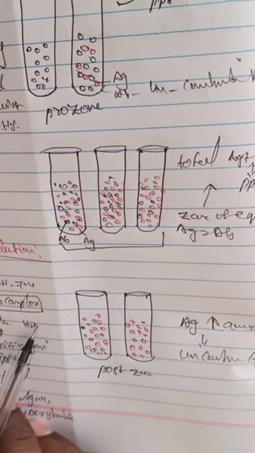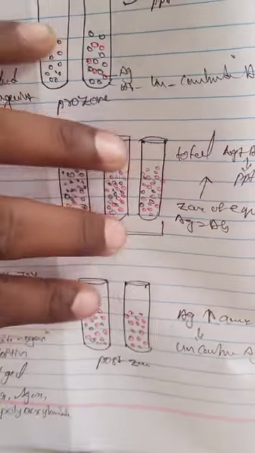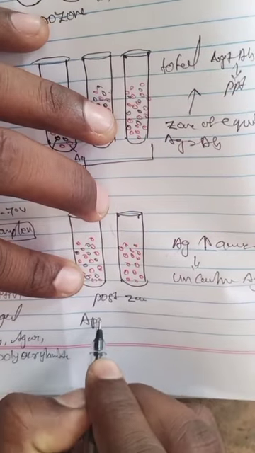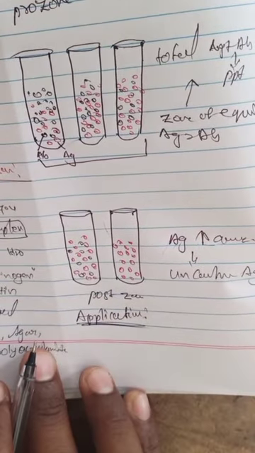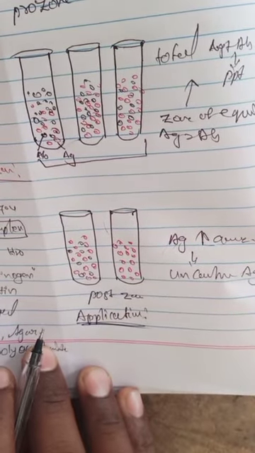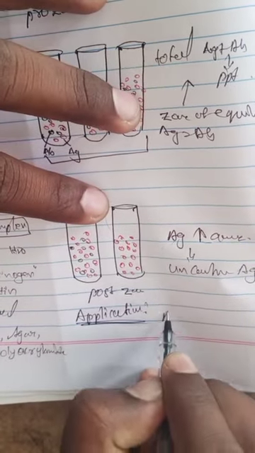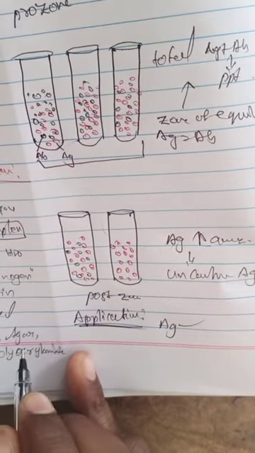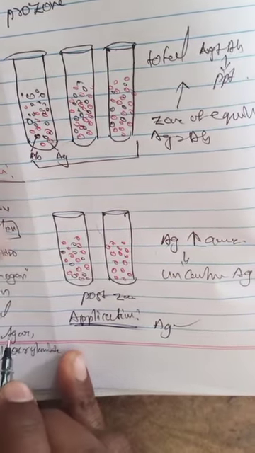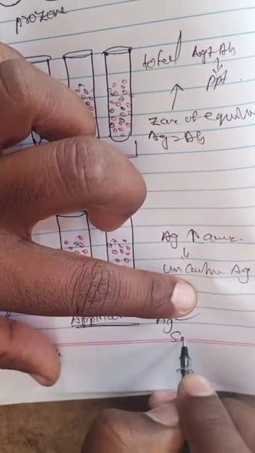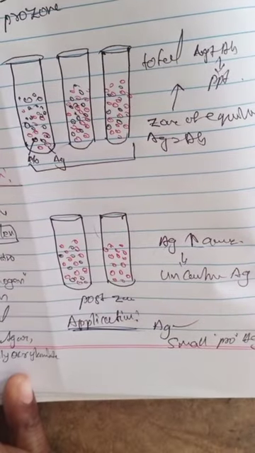So what is the importance of precipitation? What are the applications of precipitation? Precipitation is involved in detecting antigens, and detecting some microorganism protein antigens also, that is, detection of small protein antigens.